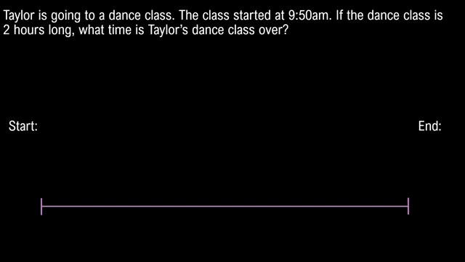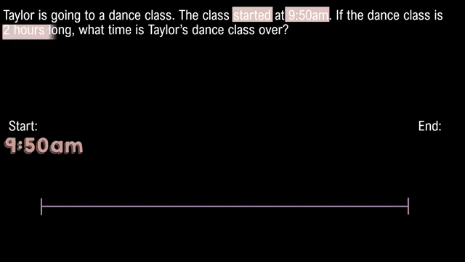When I look at this problem, I see that Taylor started her dance class at 9:50 a.m. So I can write that for my start time. But as I read through the problem, I don't see what time her class ended. But I do see that her class was 2 hours long. Since I know that her class was 2 hours long, I know that when I draw my mountains on my number line, I'm going to draw 2 of them to show 2 hours.